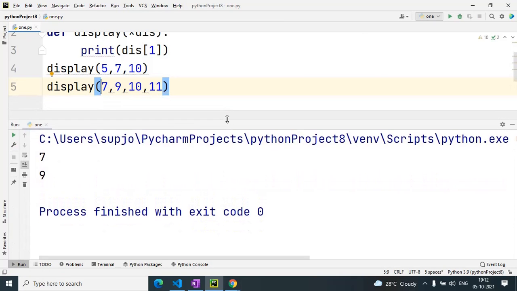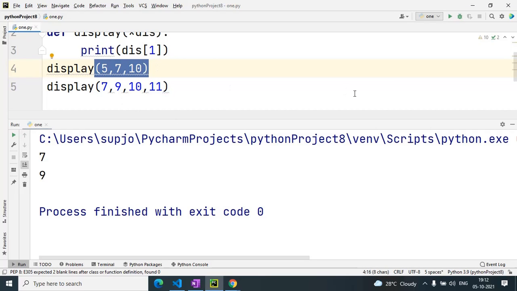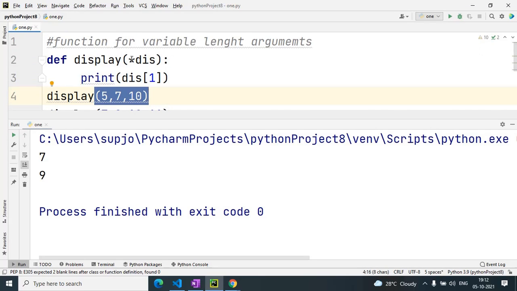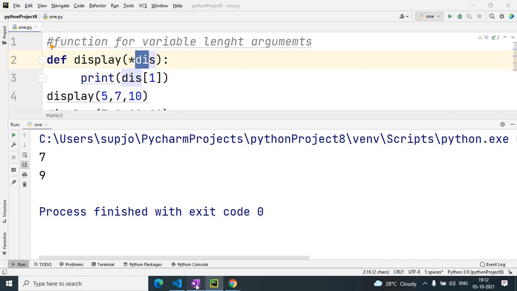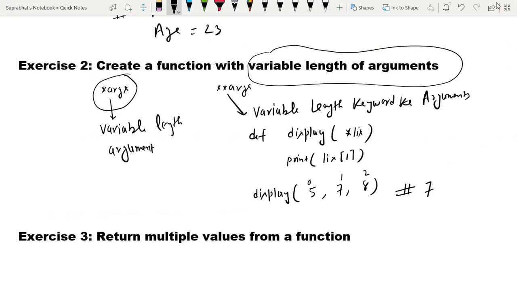So first it will display the first element, that is 7, and second 9. Here you can see that the arguments are a variable number of arguments, and according to that this asterisk dis will work. So this is the example of variable length argument. Next question is, does everyone understand?